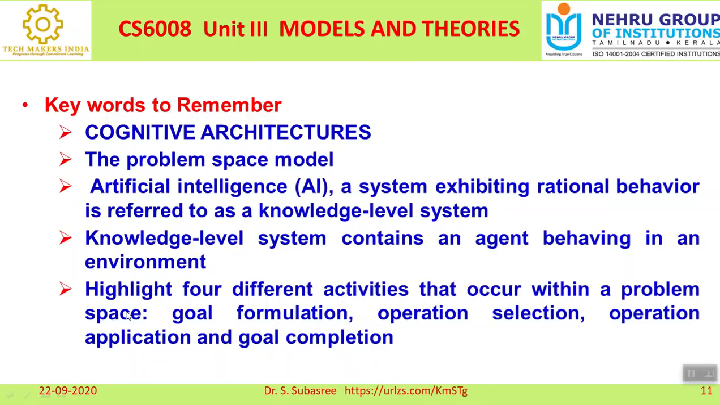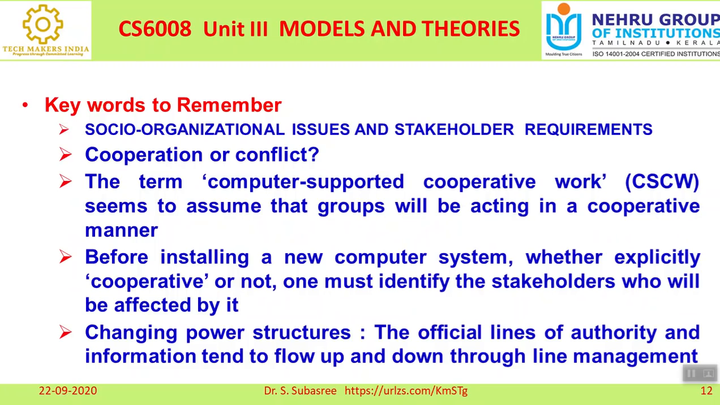Problem space in the sense that if you take any problem, first you want to identify the goal. The second, you want to identify in what manner you are going to solve the problem, and you want to apply it, whether it is working or not, evaluation, right? That is called operation application. Once evaluation is correct, your goal is completed, right? So this is called a cognitive architecture.